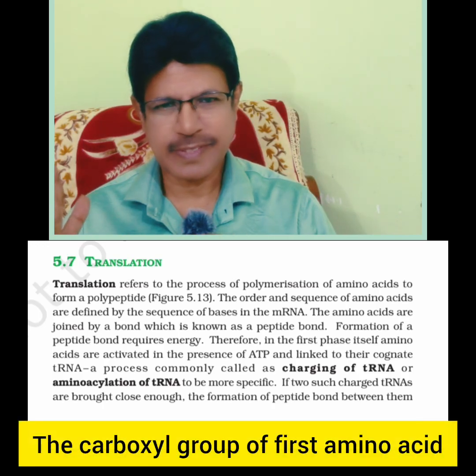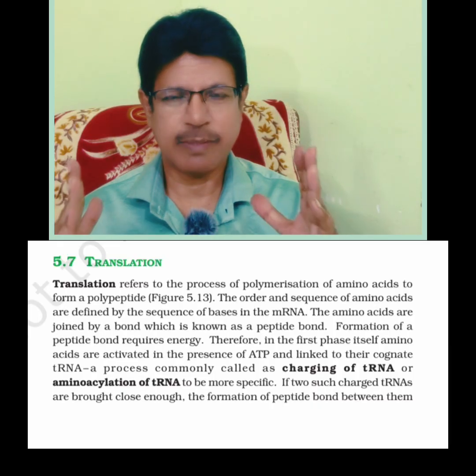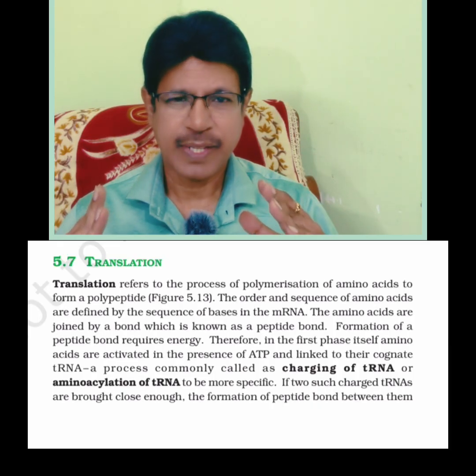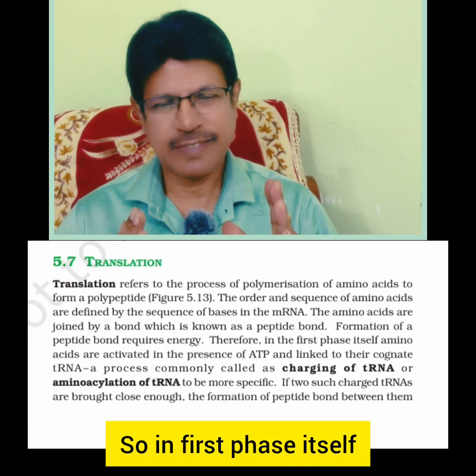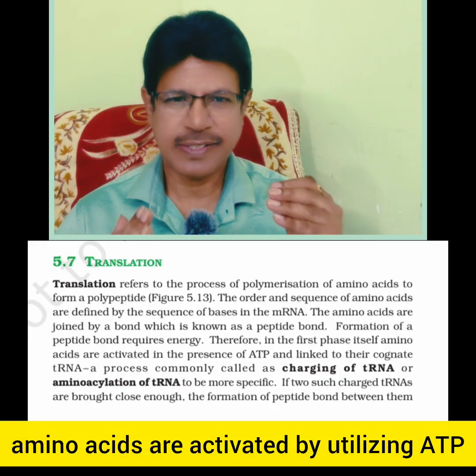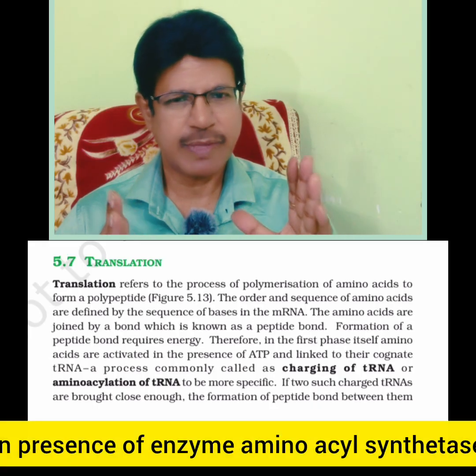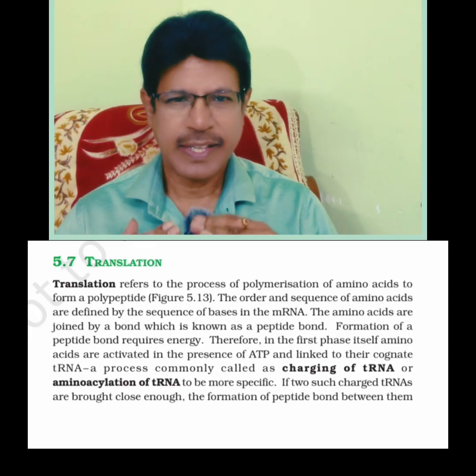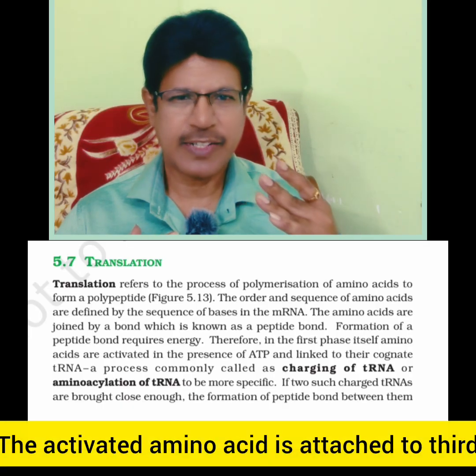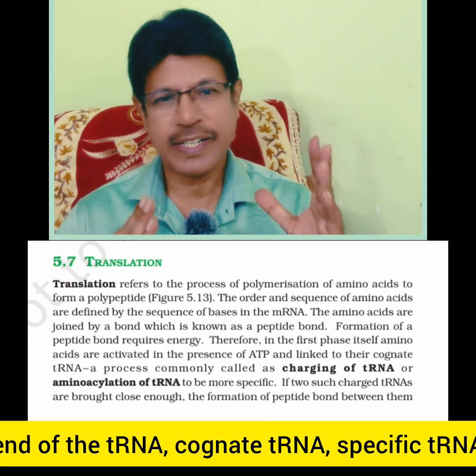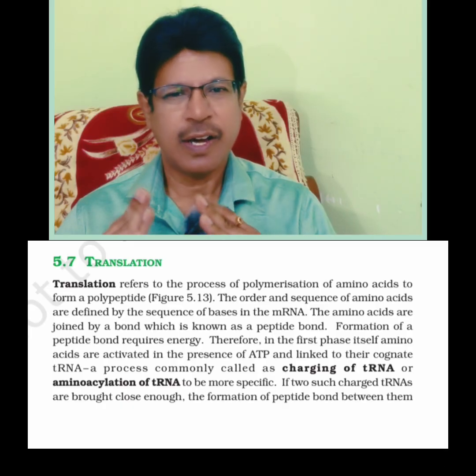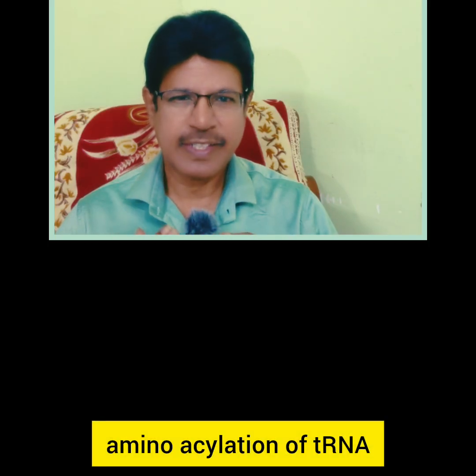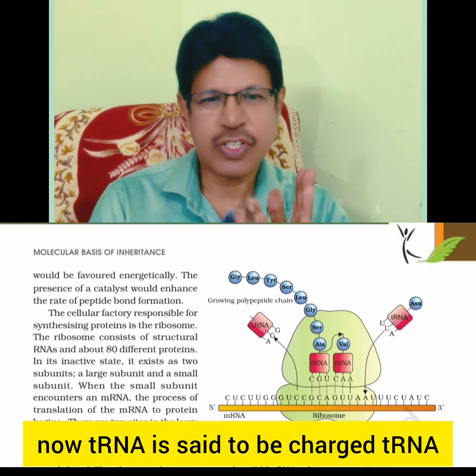The carboxyl group of the first amino acid and the amino group of the next amino acid form a bond, which is the peptide bond. Peptide bond formation requires energy. So in the first phase itself, amino acids are activated by utilizing ATP in the presence of the enzyme aminoacyl synthetase. The activated amino acid is attached to the 3' end of the cognate tRNA, the specific tRNA. What do you call this? Charging of tRNA, or aminoacylation of tRNA. With the charging of tRNA, the tRNA is said to be charged tRNA.